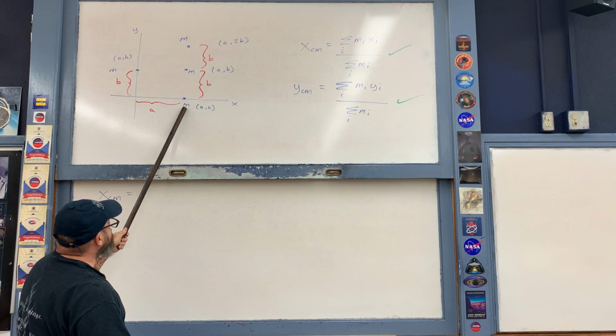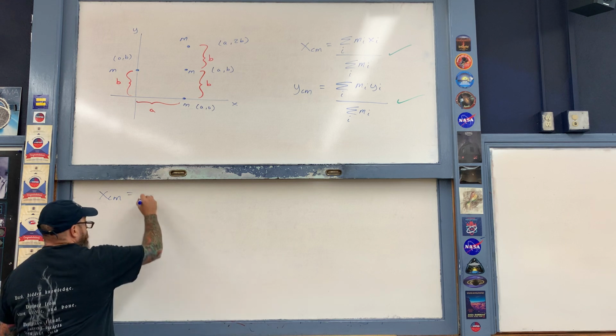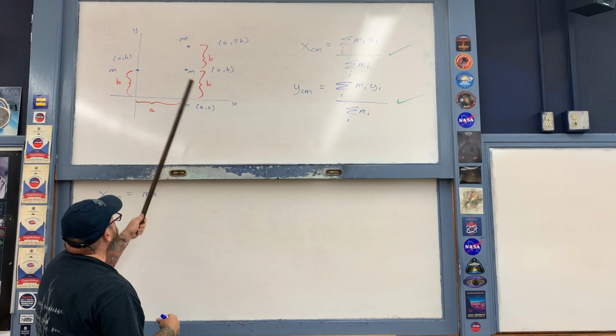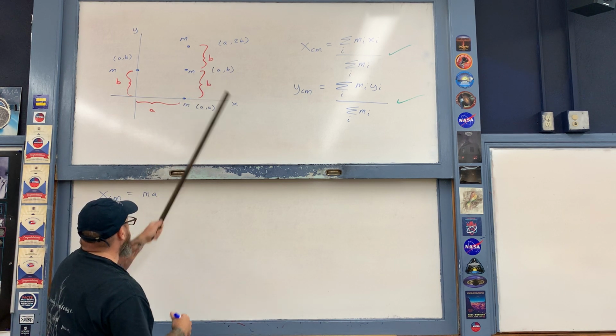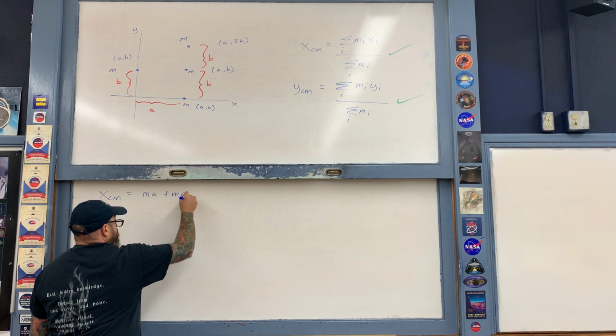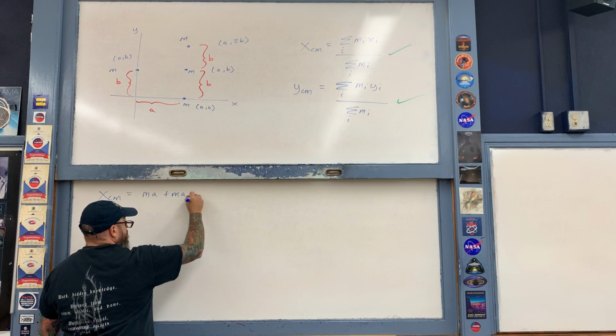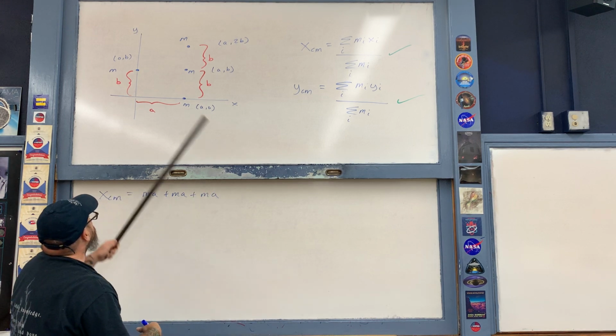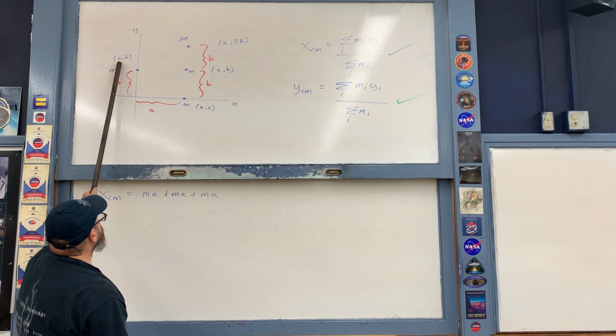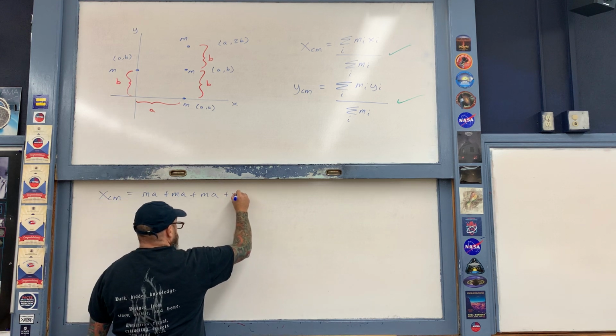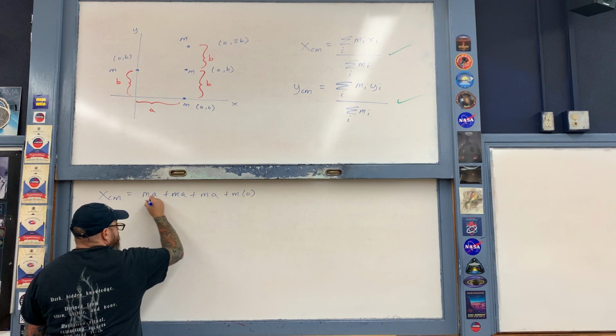So first of all, this m times a, plus this m times the same a, plus this m times the same a. And then don't forget the one over here on the left-hand side, m times 0 for its x-coordinate.